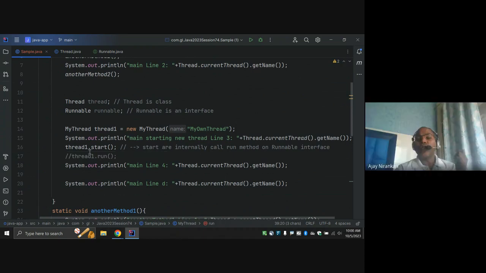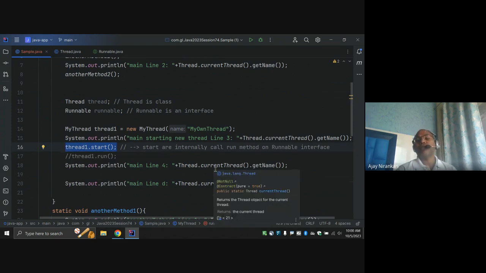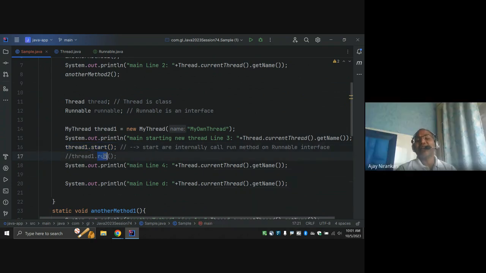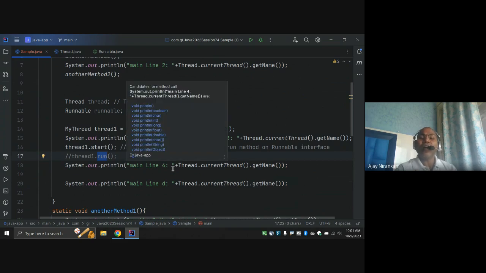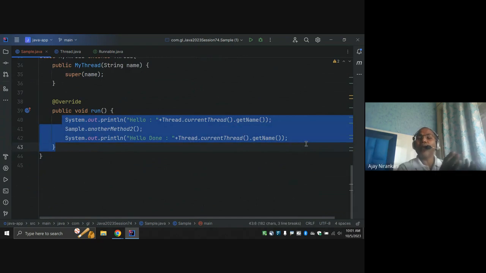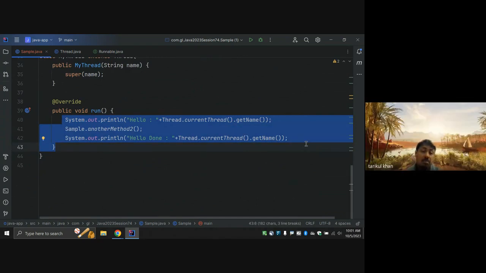So this is the starting point to start a new thread. So we don't type run. Don't call run. You can call it, but whatever is written inside this code is not done by your thread. That is done by the main thread itself, right?